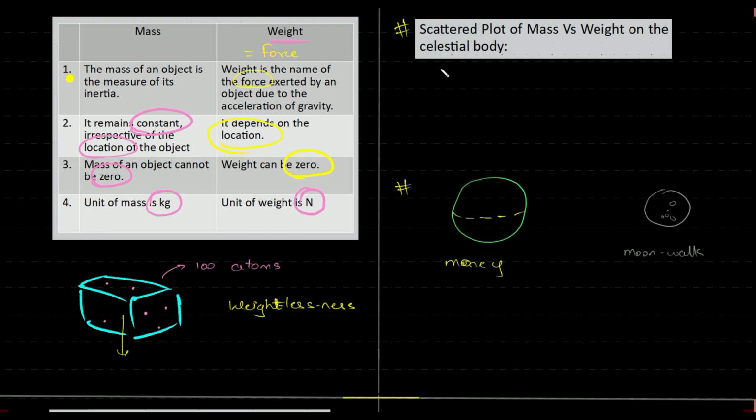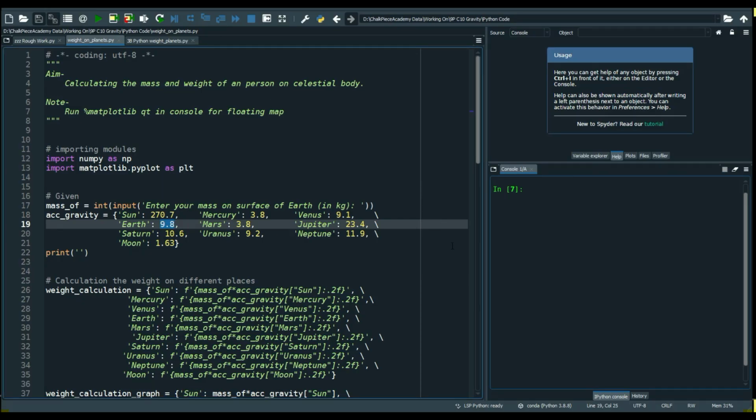Right, but we'll begin with the plot of mass versus weight on the celestial body. We'll try to concretize this idea of mass and weight, and we'll answer this question. It's a very interesting thing. I hope you guys like this. And one more thing which we can talk about is the red planet, Mars. We'll also be talking about the Mars mission and moon mission. So we'll be talking about all of this just to cover the idea of mass and weight. Okay, so let's begin understanding a lot more.